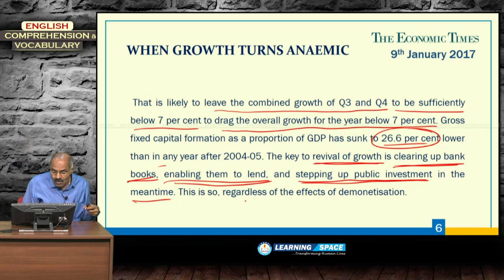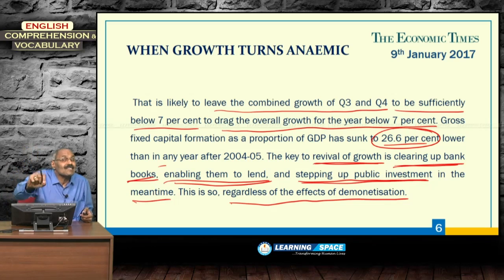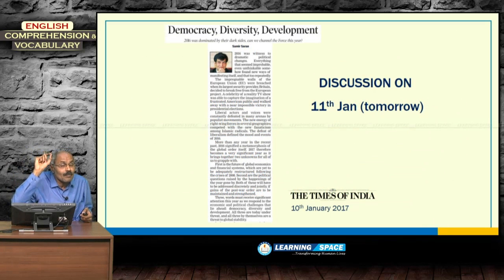This is so regardless of the effects of demonetization. This is required irrespective of whether the effects of demonetization are there or not, that is immaterial, but this is required to be done immediately. So, stepping up public investment is the key as suggested in the editorial.